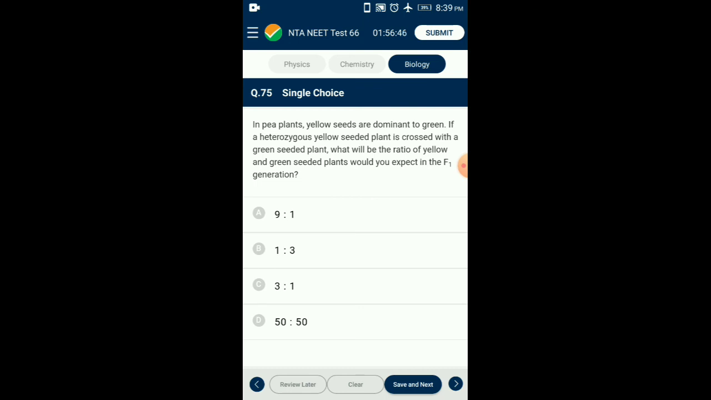Question number 75. In pea plants, yellow seeds are dominant to green. If a heterozygous yellow seeded plant is crossed with a green seeded plant, what will be the ratio of yellow and green seeded plants you would expect in F1 generation? In the F1 generation, you can expect both 50-50%. So the answer for this question is option D.